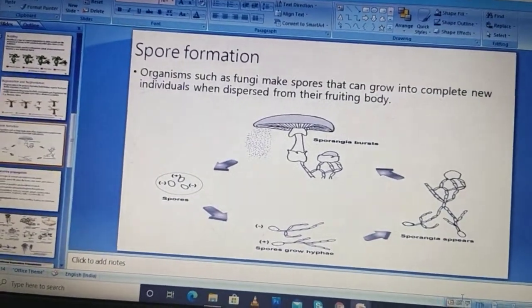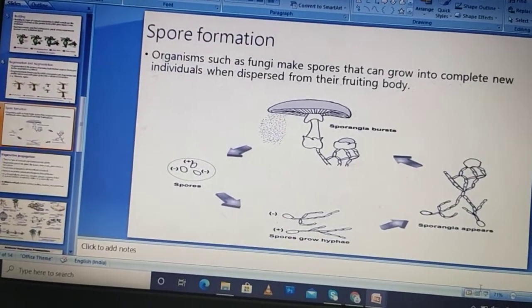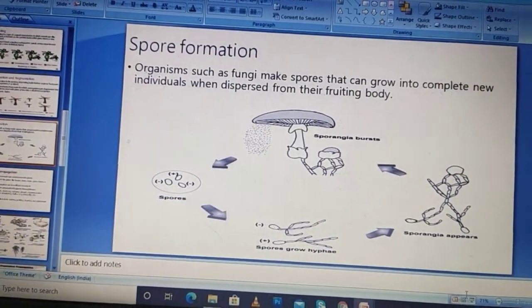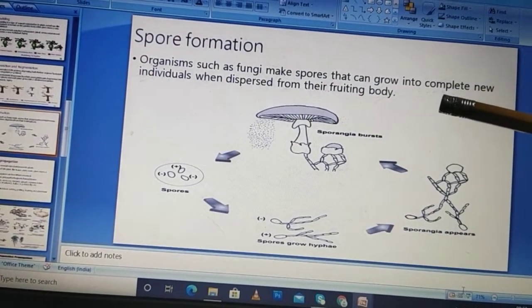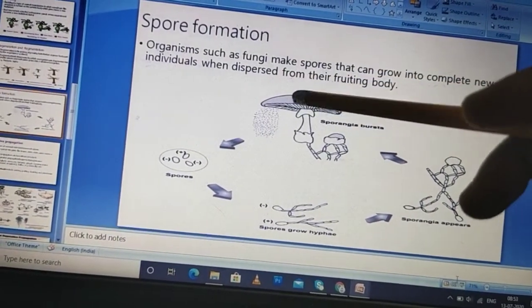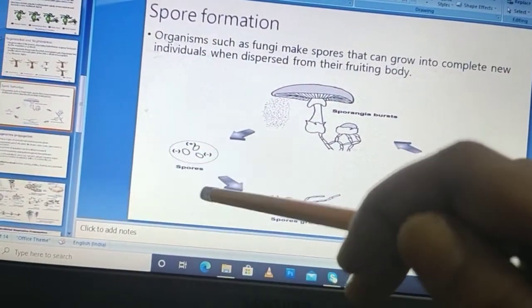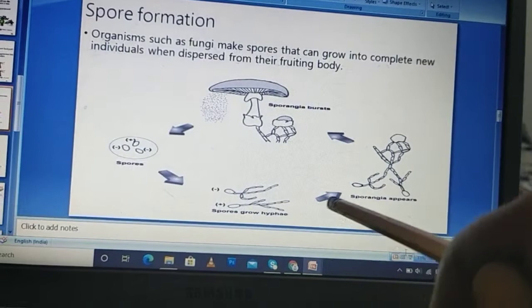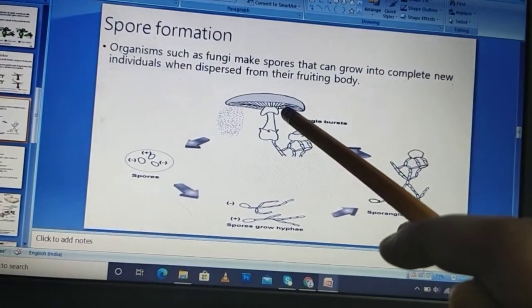The next mode of asexual reproduction is spore formation. Spore formation is an example seen in fungi. Fungi produce spores which grow into a complete new organism in favorable conditions. Like this is a fungus which produces spores. These spores grow their hyphae, the growth part, and then develop into an individual which is similar to the parent.